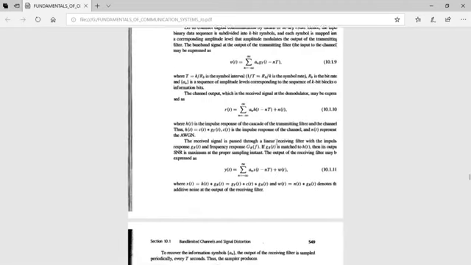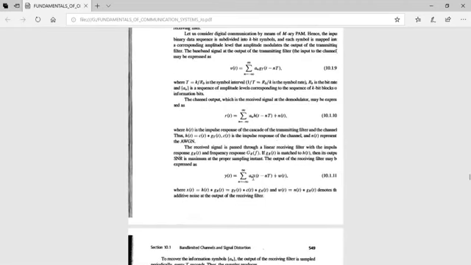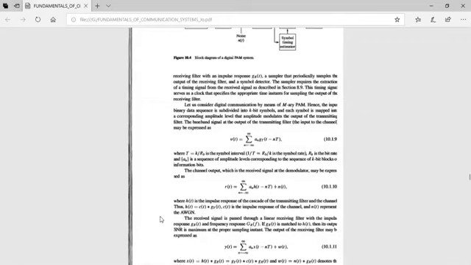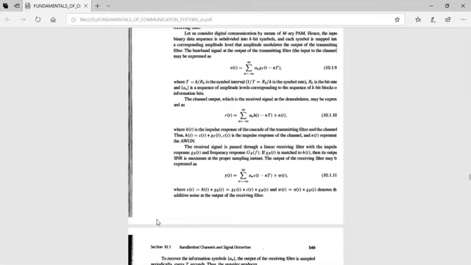Now, what is x of t? x of t is nothing but h of t convolved with the impulse response of the receiving filter. But what is h of t? h of t is nothing but the convolution of g_T of t with c of t. So I substitute h of t equals g_T of t convolved with c of t, convolved with the impulse response of the receiving filter g_R of t. And w of t I take here because this w of t is nothing but n of t convolved with g_R of t.